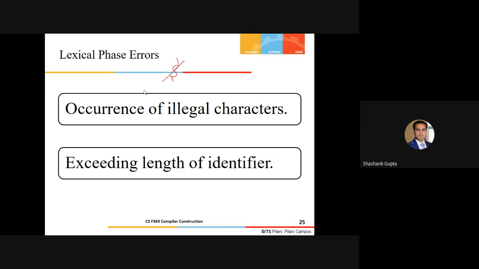Another lexical error could be exceeding the length of an identifier. This is just one example apart from illegal characters.